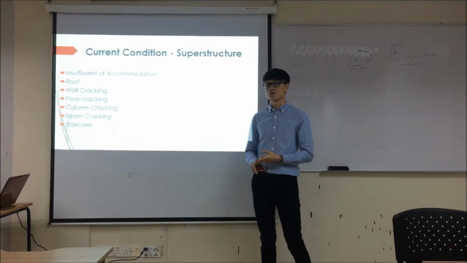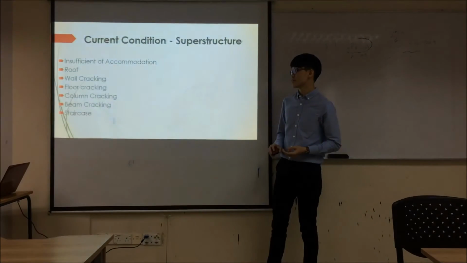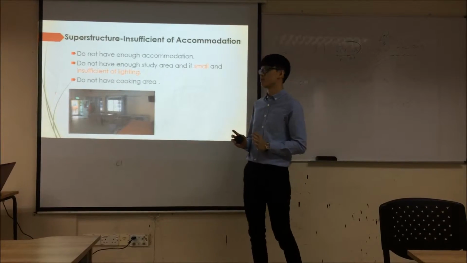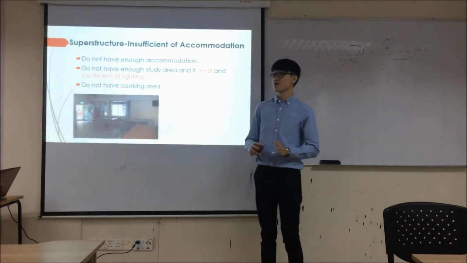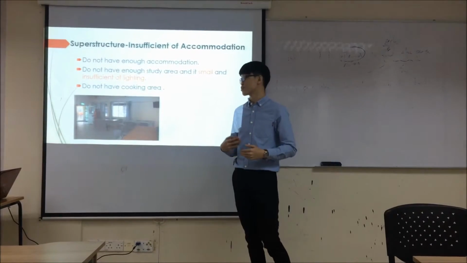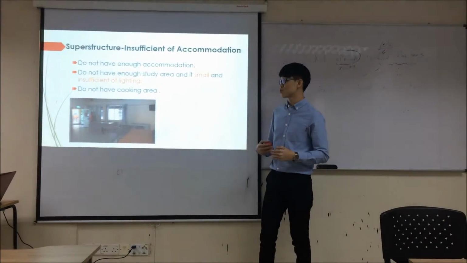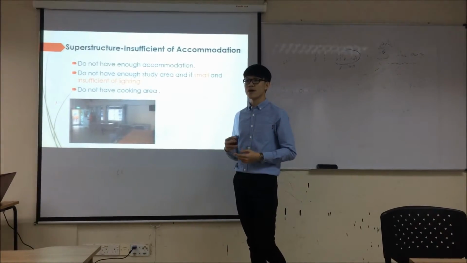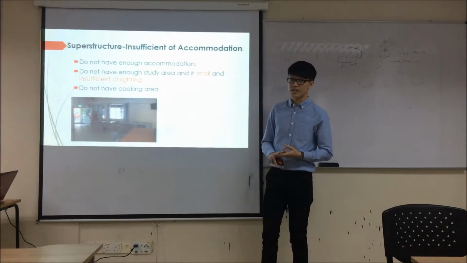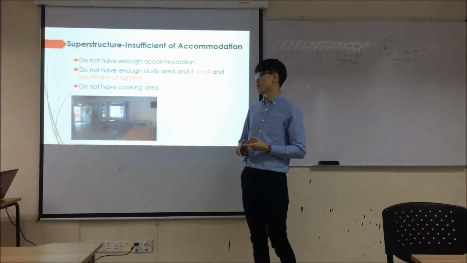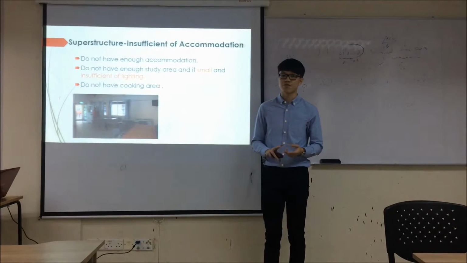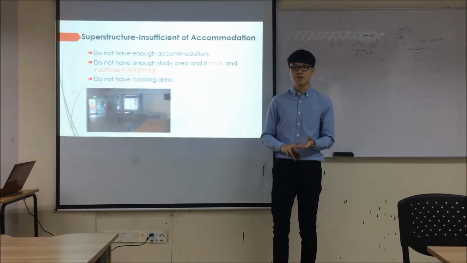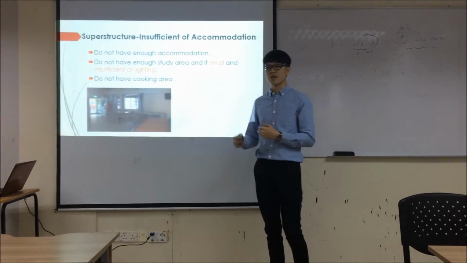Problem of superstructure that appear in the accommodation block. First is insufficient accommodation. Accommodation block do not have enough accommodation for student because of the amount of student begin increase. Next, accommodation block do not have enough study area for student to study, and study room are small and insufficient of lighting. Last, accommodation block do not have cooking area for student. So this cause expenses of student begin increase because of their need to eat outside food every day.